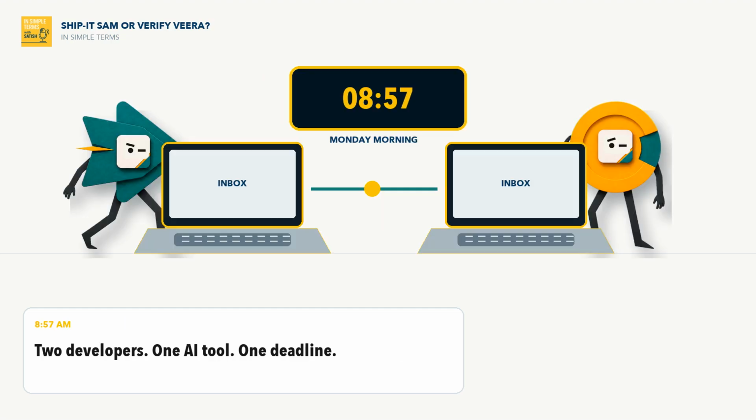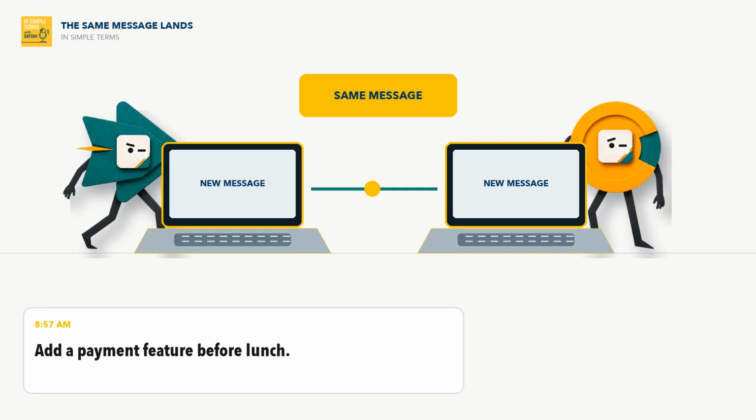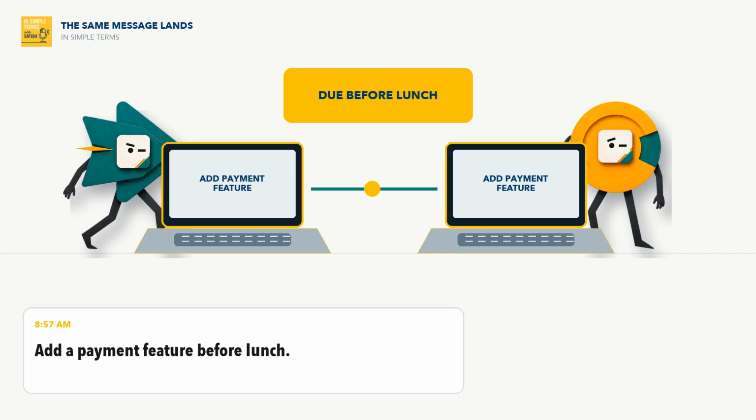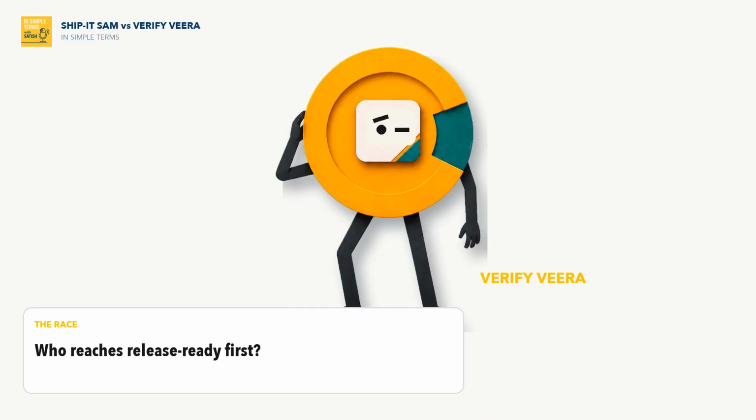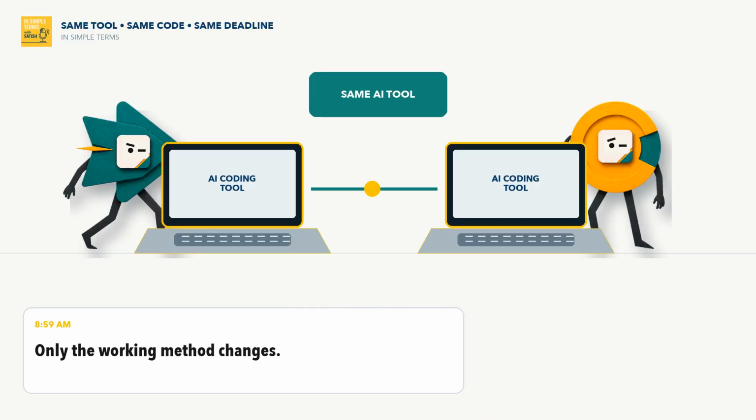At 8:57 on Monday morning, the same message lands on two laptops. Add a payment feature before lunch. Meet Sam and Veera. Around the office, they have slightly different nicknames. Ship it Sam and Verify Veera. They receive the same AI coding tool, the same clean project, and the same deadline.